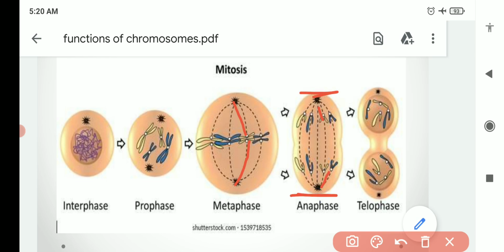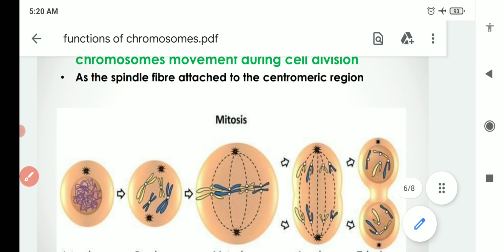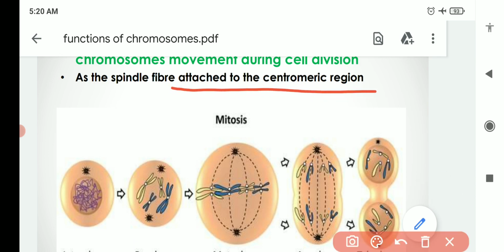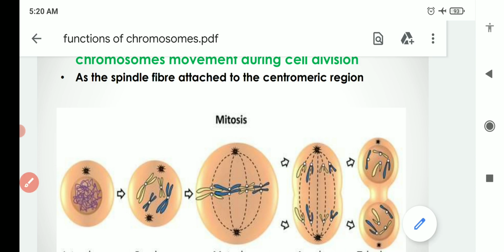This is one pole, this is another pole, and after this separation of the chromatids, the cell will divide from here and form two daughter cells. Because the spindle fibers get attached on the centromeric region of the chromosome, ultimately it will help in the chromosome movement from the middle part to the two different poles, and ultimately two cells will develop. So another function of the chromosome is that it helps in the movement of chromosomes during cell division.